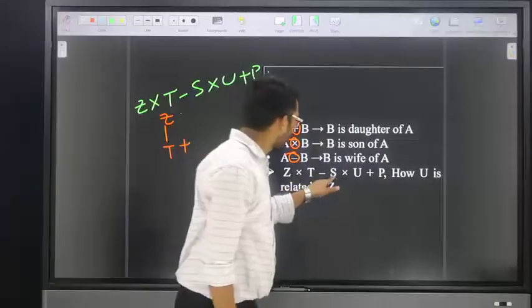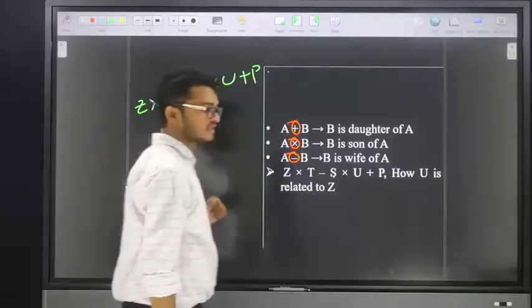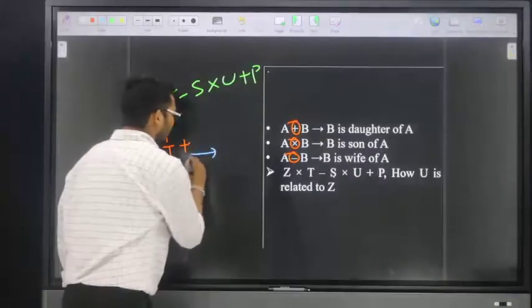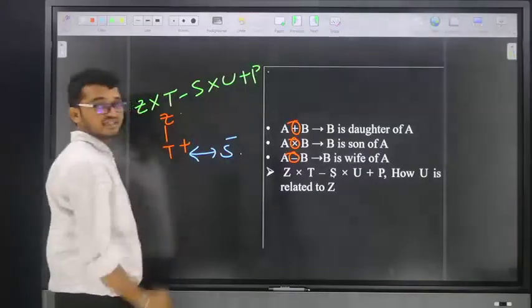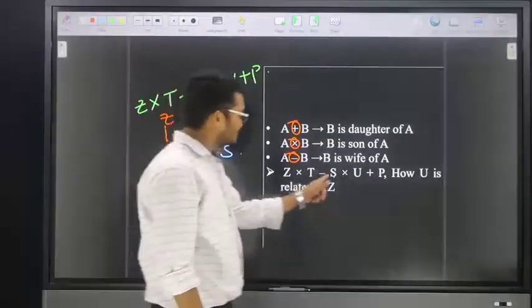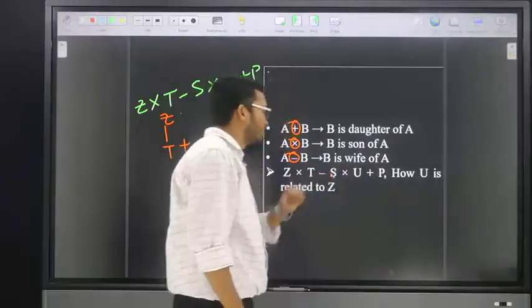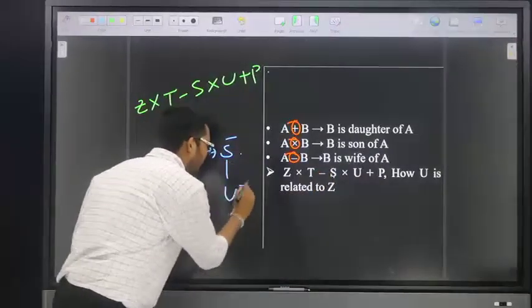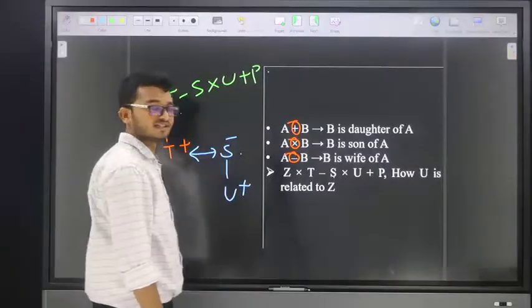Next, go for the next one. T minus S means what? S is wife of T. Now, friends, the next one is what? Next, S into U means what? U is son of S. Now, friends, take here. Friends, U is son of S.